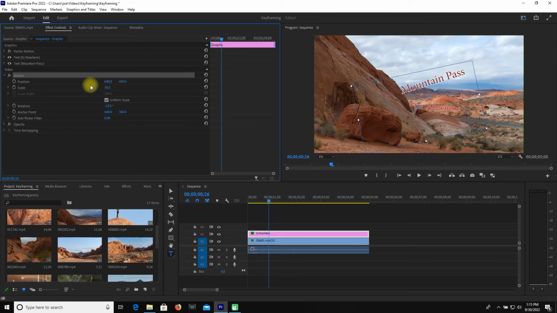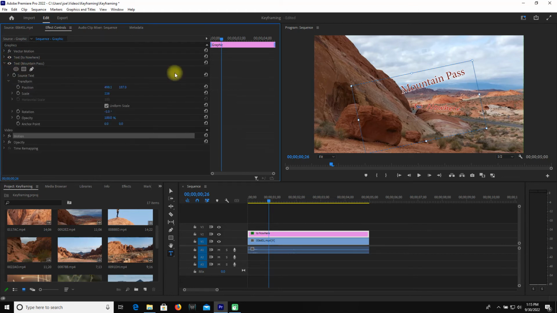So if you adjust something in motion, and then you have your text attempt to leave this square, so if I move "mountain pass" this way outside those clouds, you will see it disappears. Because this box edge is the size I made it inside of motion, and now it's moving outside. So you do have to be a little bit careful about those type of situations.